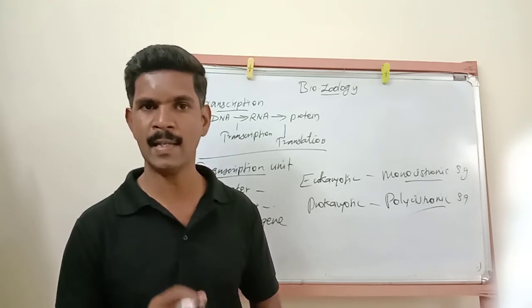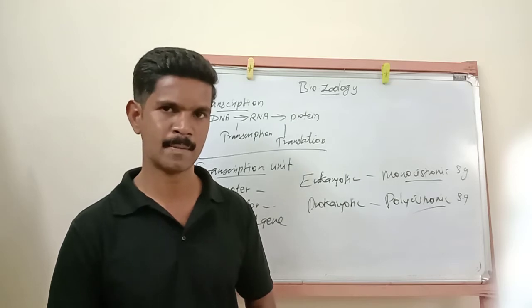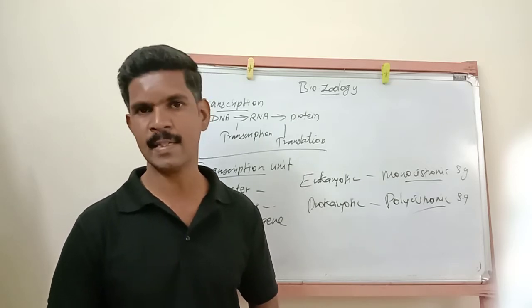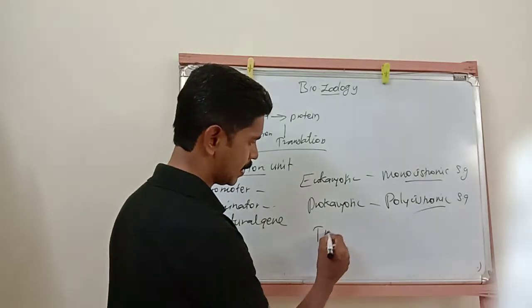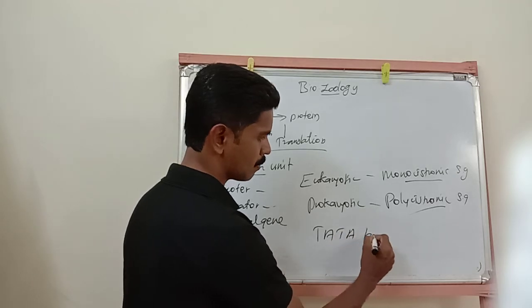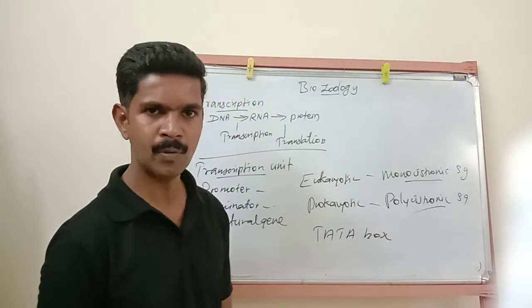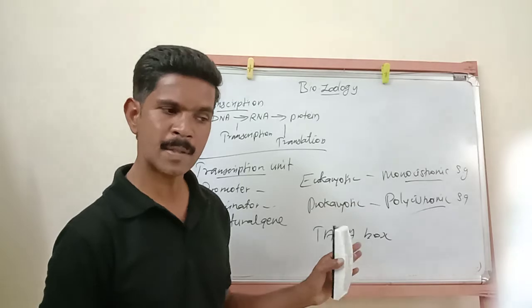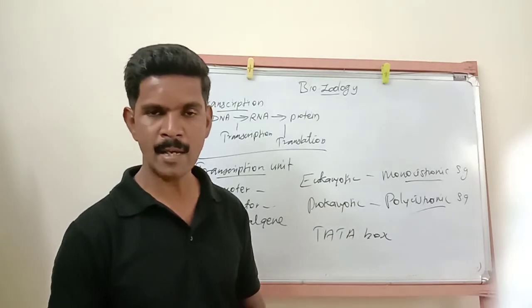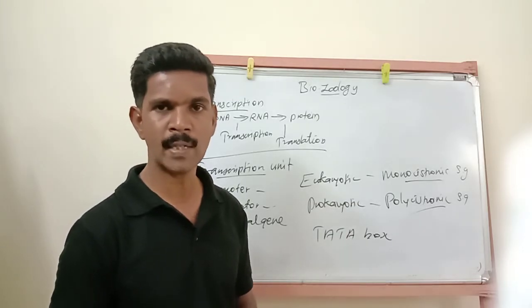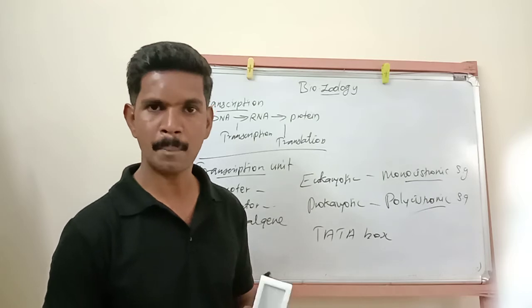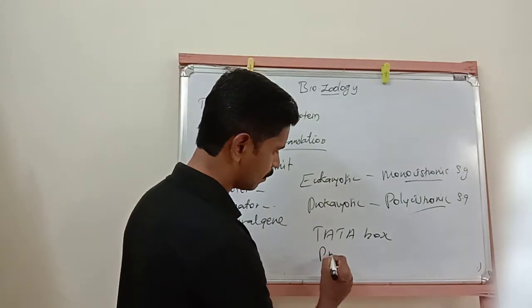Highly AT-rich regions are present, and this region is called the TATA box. Understand? So this TATA box is present in eukaryotes. The same region present in the prokaryotes is called the Pribnow box.